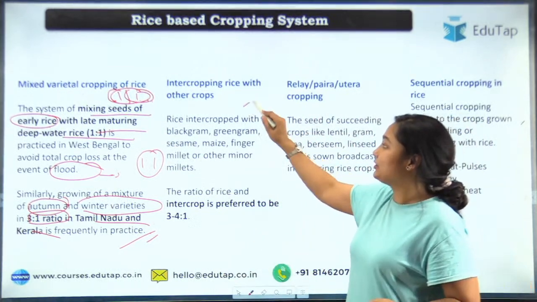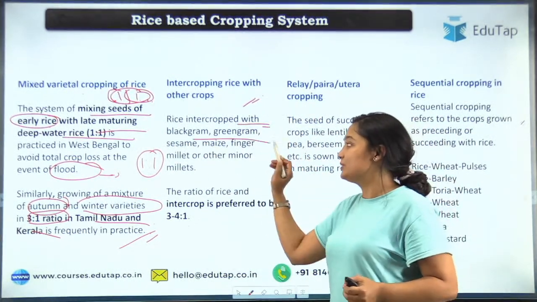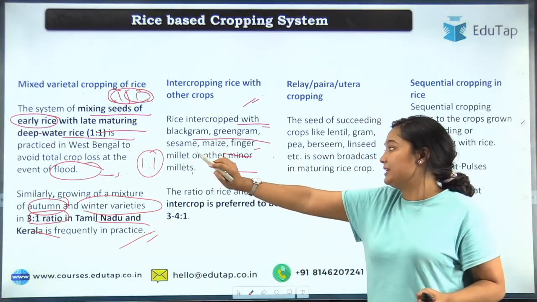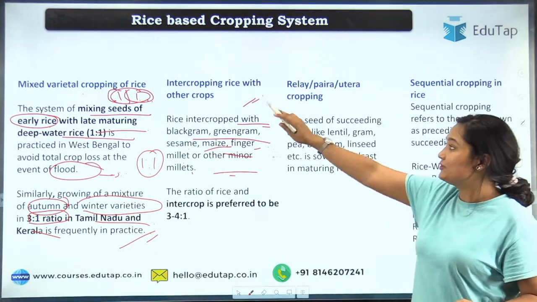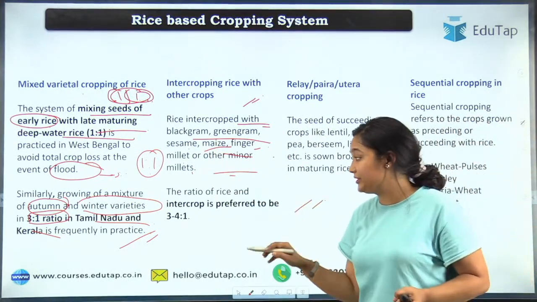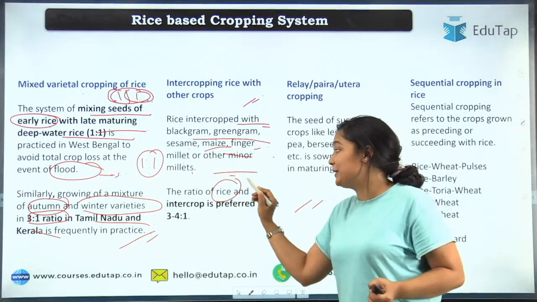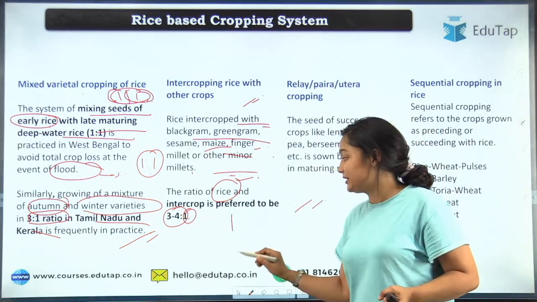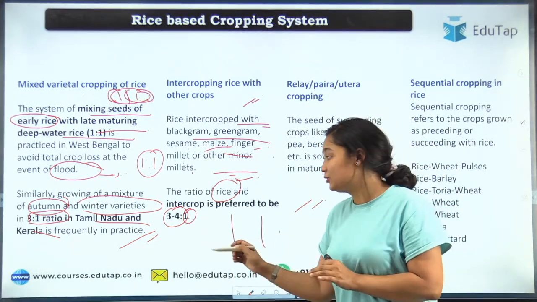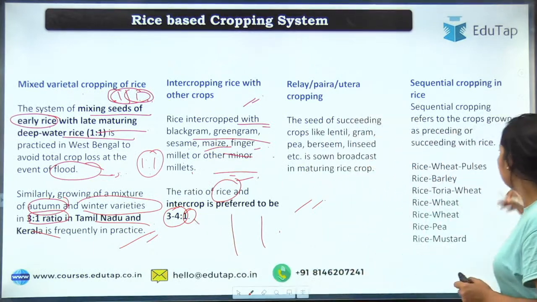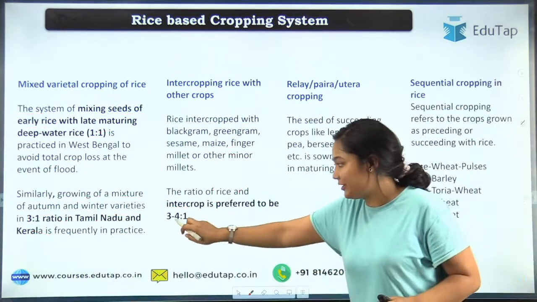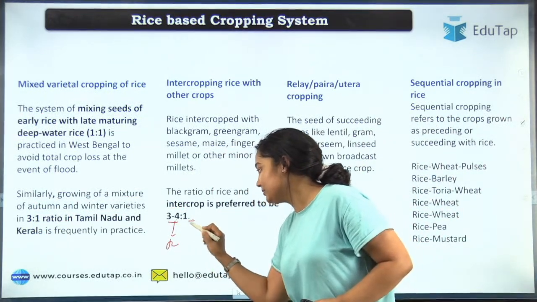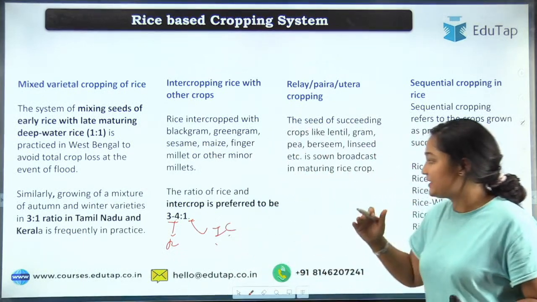Okay, now moving to the intercropping of rice with other crops, we can usually go for legumes. After that, millets are there, maize is there, sesame is there. So that is intercropping of rice. Usually when we go for intercropping, do keep in mind our rice is the main crop. So its rows will be 3 to 4. And the intercrop, it means what we grow between the main rice to cover the space and lessen the competition, that will be 1. Okay, so the ratio is 3-4:1. 3 to 4 will be the lines or rows of rice, then 1 will be the intercrop, between the rows of rice.